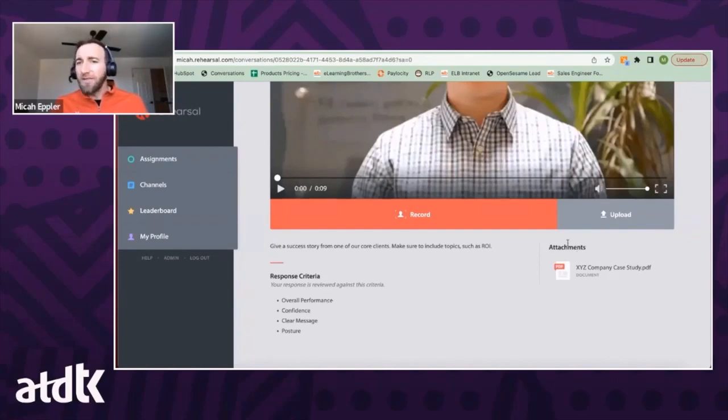And then lastly, you have a spot over here for attachments. So any sort of content that you want to include over here that you want the learner to review prior to practicing, you can include here as an attachment, whether it's in Word doc form. You can see I've got a case study in PDF format here. This could be a best practice video, a training video in MP4 format, or an audio file, whatever it might be, you can add that over here. So all this information is customizable to every scenario you build within the platform and is meant for the learner to review prior to practicing.